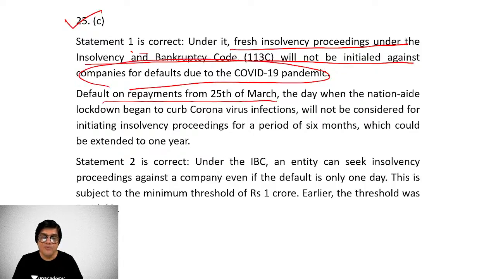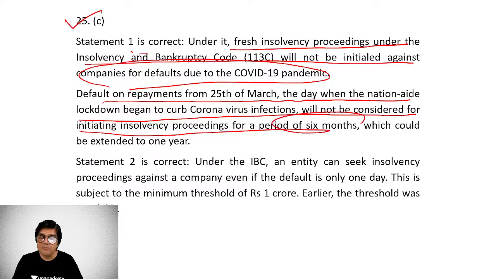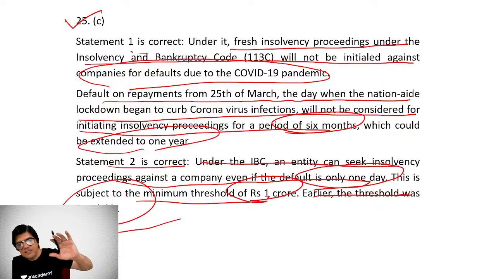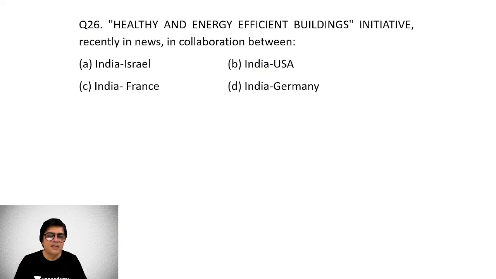Default on repayment from 25th of March, the day when the nationwide lockdown began to curb coronavirus infections, will not be considered for initiating insolvency proceedings for a period of 6 months, which could be extended to 1 year. Now, statement 2 is correct. Under this, an entity can seek insolvency proceedings against a company even if the default is only 1 day. This is subject to the minimum threshold of 1 crore. Earlier, this threshold was only 1 lakh, right? So that way, the threshold has been raised.